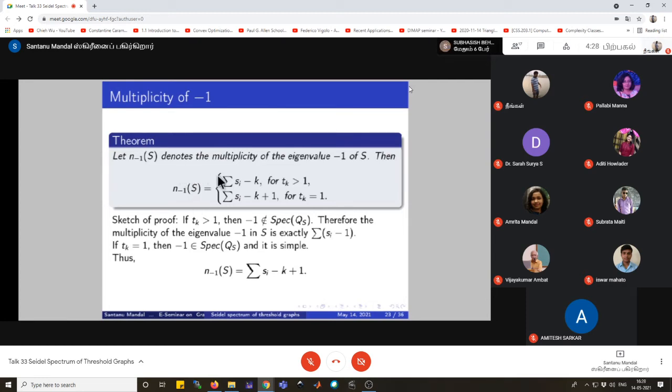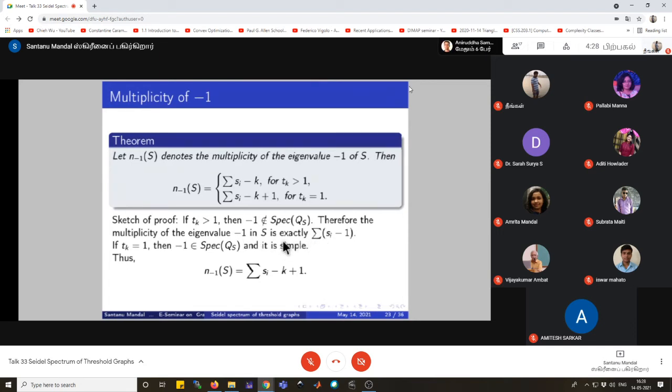the multiplicity of the Seidel eigenvalue minus 1 will be summation s_i minus k when t_k is strictly greater than 1, and it is summation s_i minus k plus 1 when t_k is exactly 1. To prove this theorem, we consider two cases: when t_k is equal to 1 and when t_k is strictly greater than 1. In the first case, if we take t_k strictly greater than 1, then minus 1 cannot be in the spectrum of QS, we already proved it, and the multiplicity of the eigenvalue minus 1 in S will be exactly summation s_i minus 1.